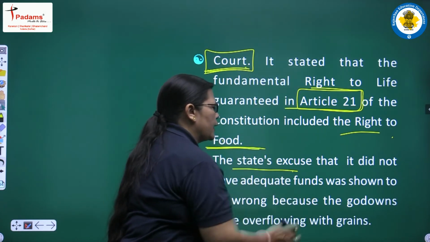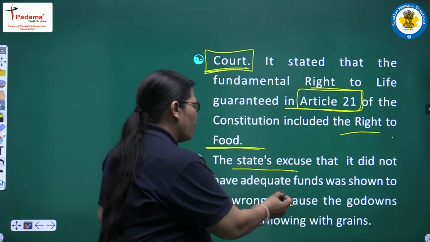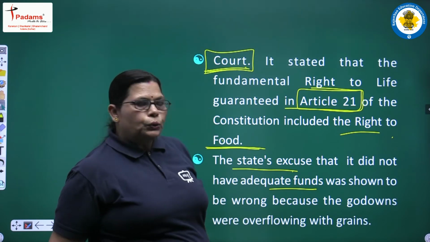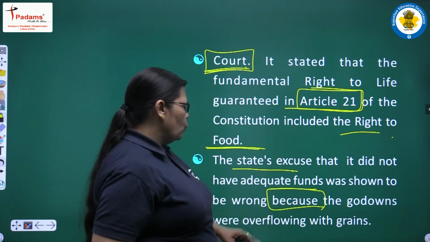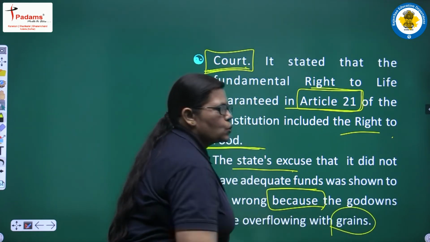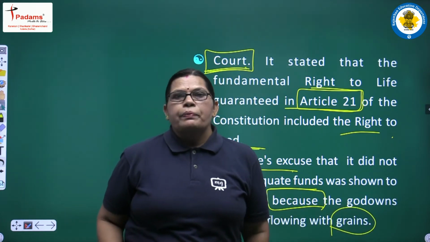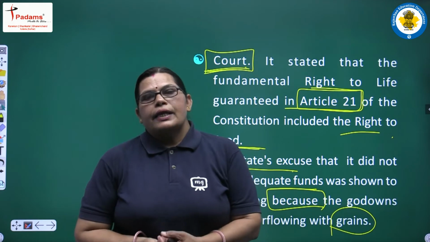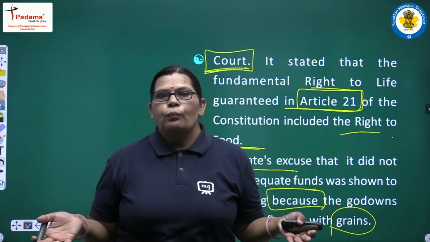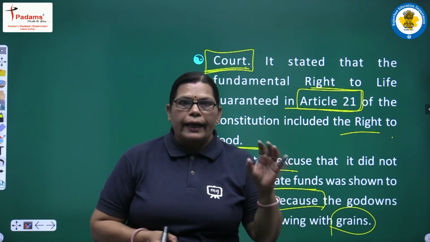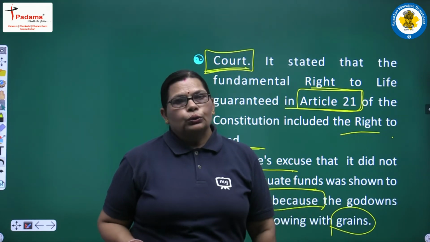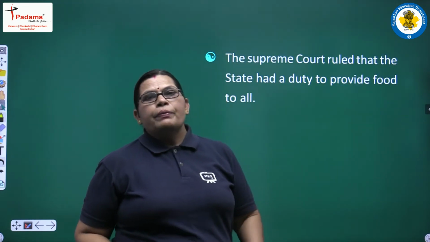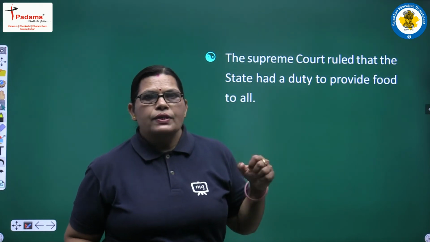The states' accusation that they did not have adequate funds was shown to be wrong because the godowns were overflowing with grains. Sometimes the government said that we had no proper food facilities, but at that time the godowns were overflowing with grains. So the situation in the case is not what we thought.